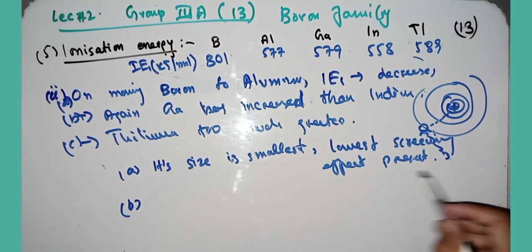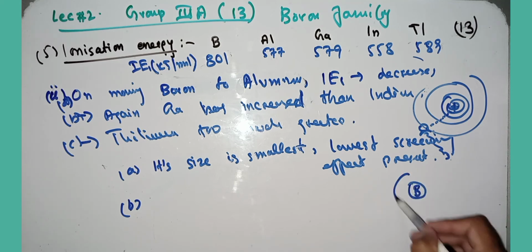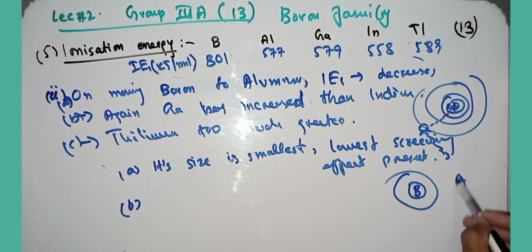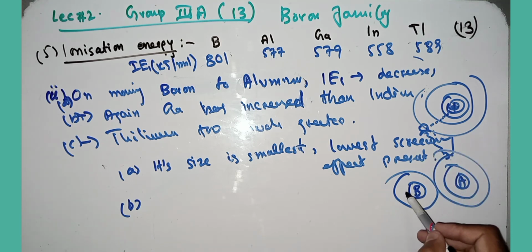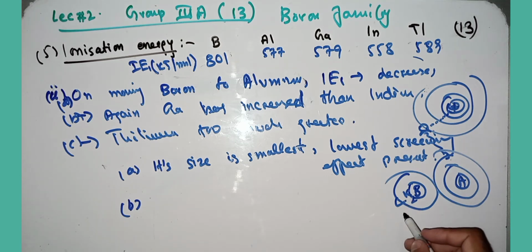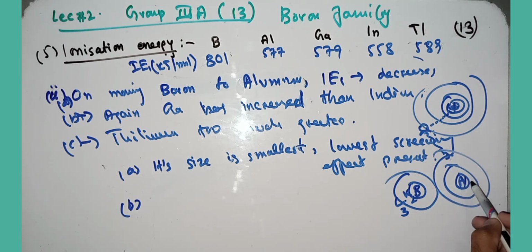In case of boron there are only 2 shells, while aluminum has 3 shells. Boron has K and L shells only: the K shell has 2 electrons and the L shell contains 2s2p, so 3 electrons. In case of aluminum, it has K, L and M shells: K shell 2 electrons, L shell 8 electrons, and the M shell again 3 electrons, total 13 electrons.